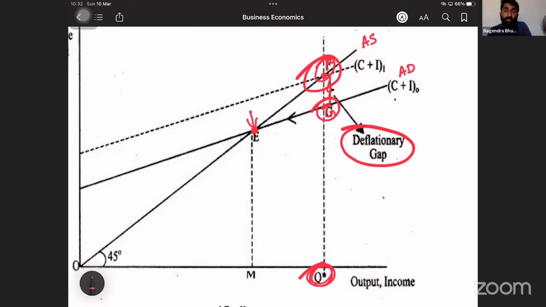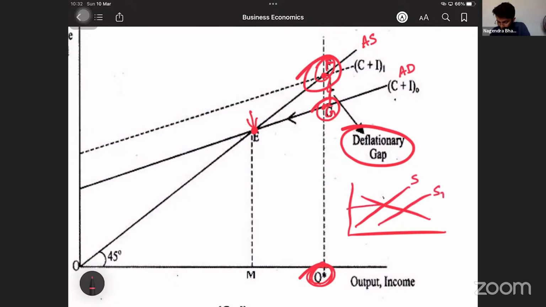Where did we discuss this, sir? Chapter number 4, unit number 2. Remember the 10 diagrams that we discussed in chapter number 4, unit number 2, where supply is greater than demand. Supply increases, from S to S1. What happens? The equilibrium price is reduced, no? Chapter number 4, unit number 2. Yes. So the same thing happens here.